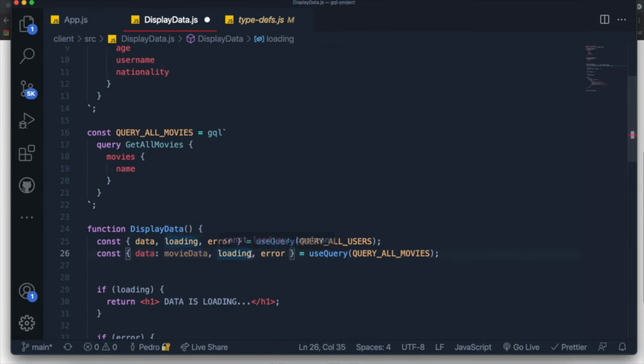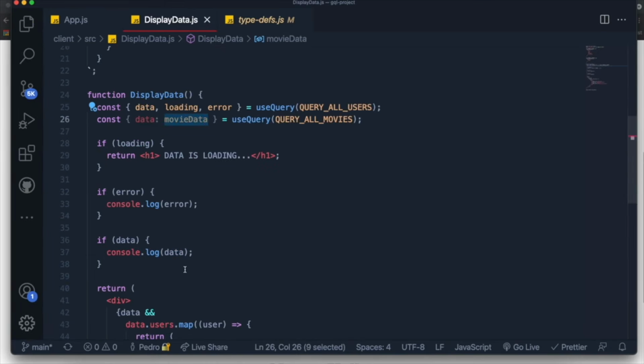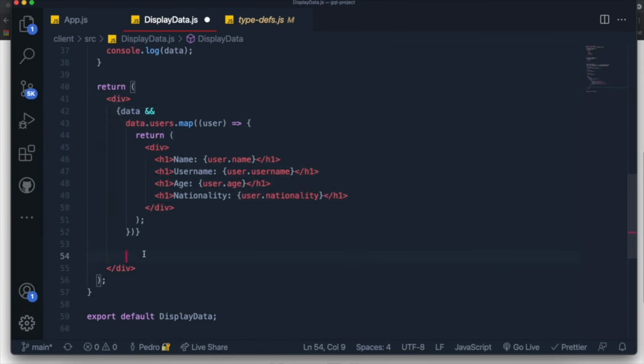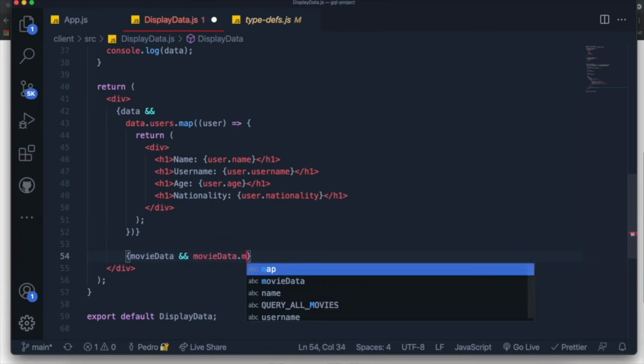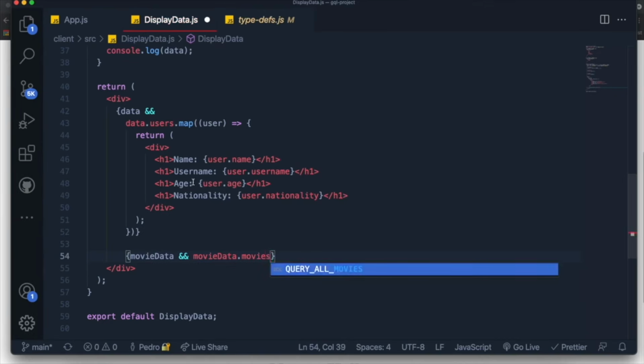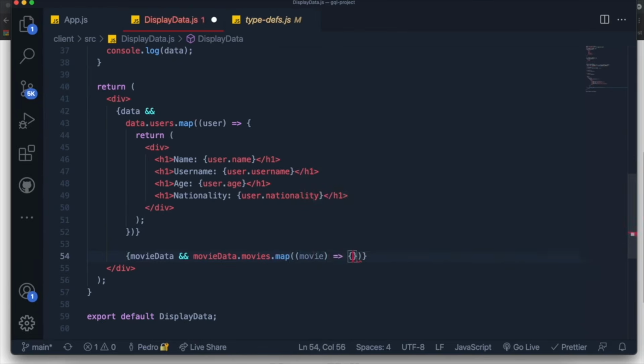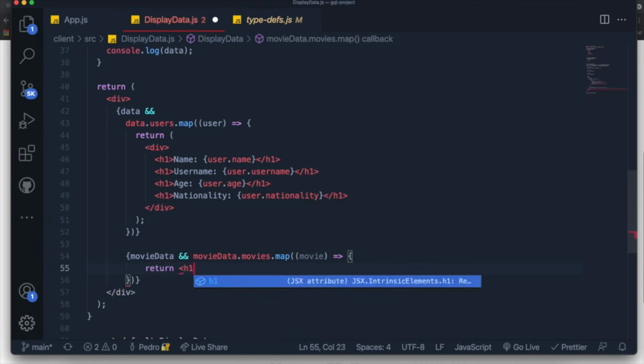I'm going to do the exact same thing for this over here, movie loading. Actually, I won't show any loading and error. I just want to grab the data. And for movie data, I'll just come down here at the bottom, below the data that we're mapping over here, and I'll do the exact same thing. I'll just say movie data. If it's true, then I want to say movie data dot movies, because we need to access the movies field from the query type, and then I want to map through them, and for each movie I want to just return an h1 tag with the movie name.